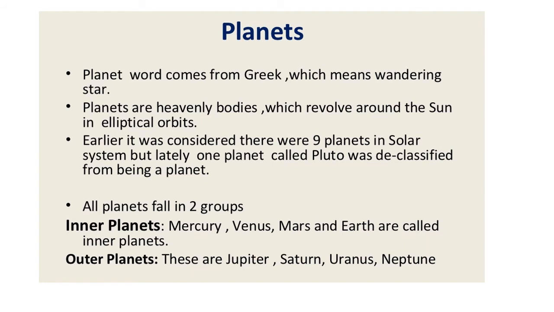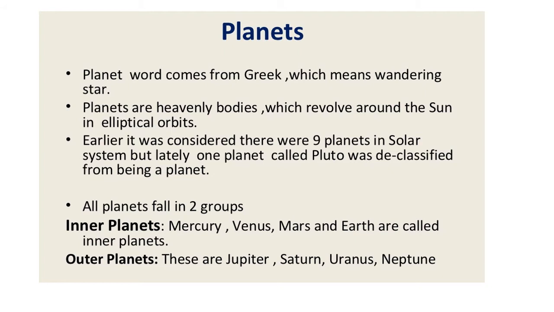Now planets. The word is not new to you. Planets we all know. We all love our planet which we live in. Now the word planet, again, like I told you, the word sol, soul, is derived from Roman, and the word planet comes from Greek. Okay, and in Greek the word means wandering. It's a wandering star. So that means the word planet comes from Greek, which means wandering star.